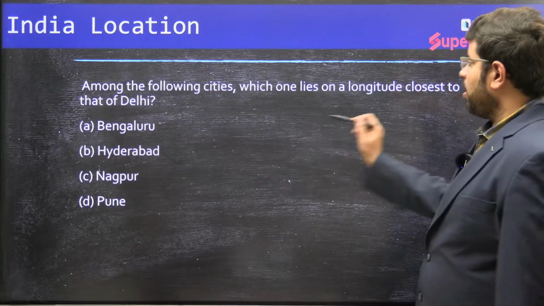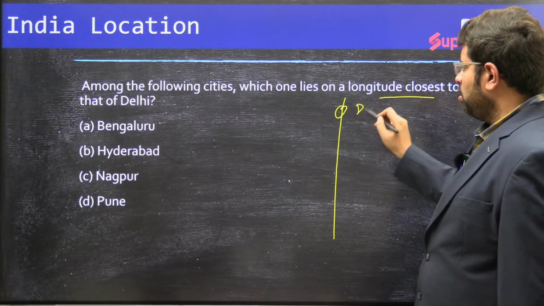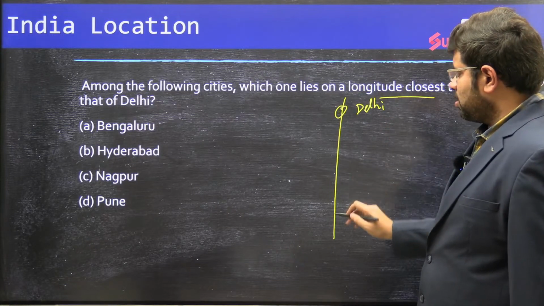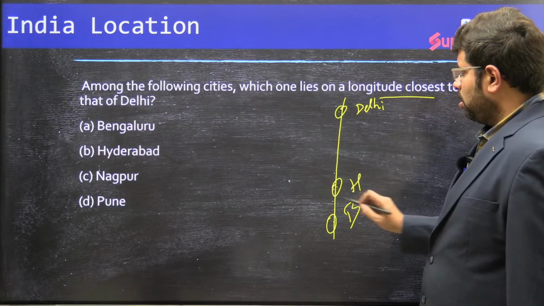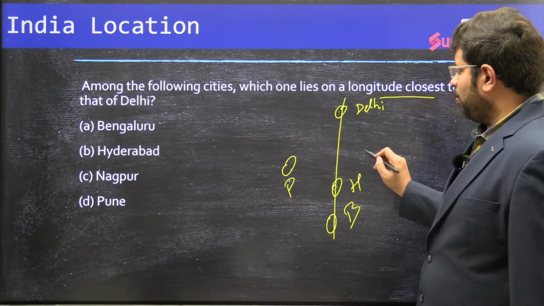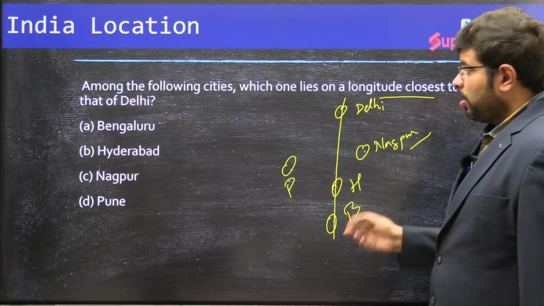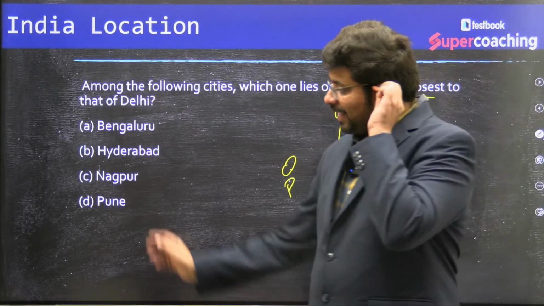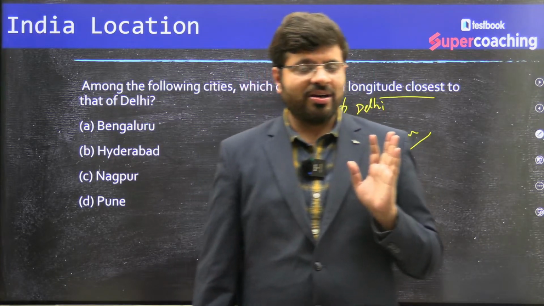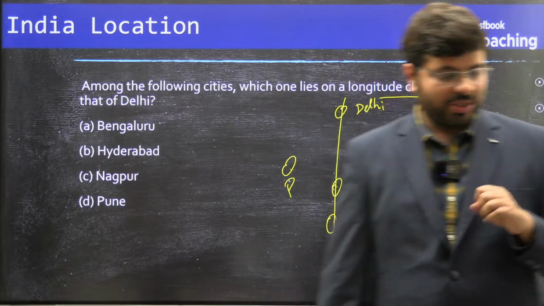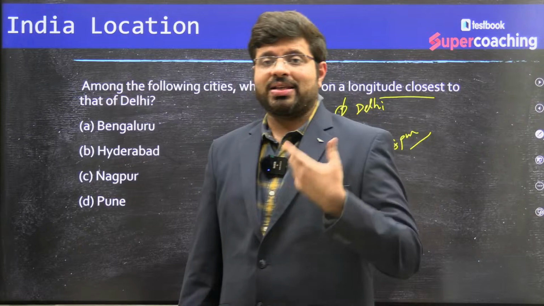Now, which is the longitude which is closest to Delhi? Just now we have seen Delhi's longitude. Closest to Delhi, it is definitely Bengaluru or Hyderabad. Pune would be somewhere here. Nagpur would be here. So, if you have said that answer as Pune, God bless you. You need to prepare again very well. You need to prepare for this exam in a good way. Come back with proper rigorous preparation. Next, you will be clearing that.